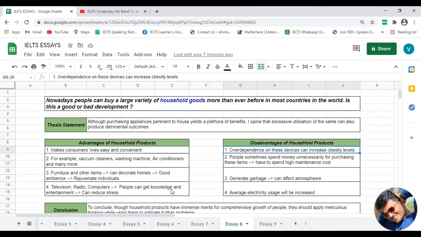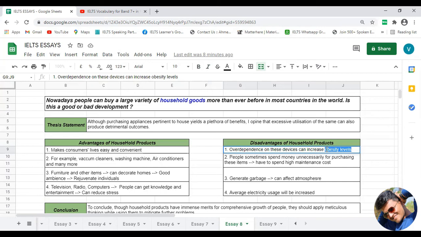The first disadvantage, according to me, of overutilizing these products is that if individuals start using them more than a certain limit, their obesity levels may increase. Obesity levels means their fat levels will increase.